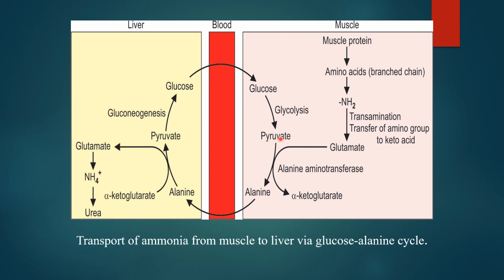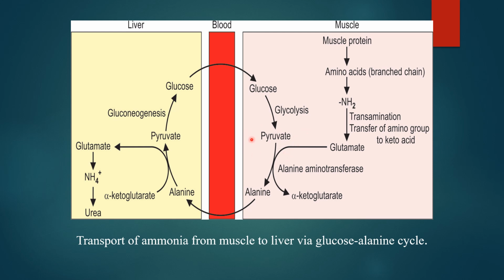So we can see it here in the muscles, whenever there is muscle protein degradation, turnover, amino acids, especially the branched-chain amino acids, are released. These amino acids release the amine group via transamination and transfer this amino group to the keto acid, forming glutamate. This glutamate exchanges its amino group to pyruvate, and pyruvate turns to alanine via the alanine aminotransferase enzyme, with release of alpha ketoglutarate.